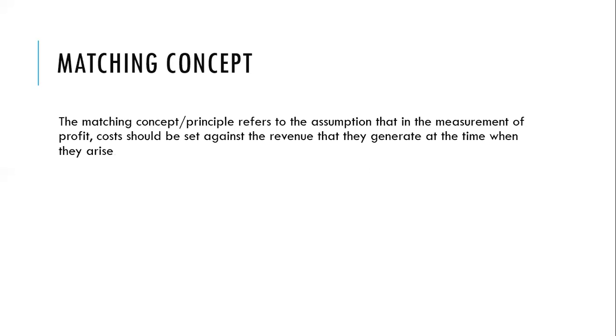We didn't pay cash. Which means if you match revenue in cash against expenses in cash, you will have misled the users of the financial statement. So you need to match the revenue in cash with the expenses in cash plus the expenses on credit. That is what we call accrued expense. That way, the users of the financial statement can know exactly what occurred in that financial year as per revenue and expenses. That is what we mean by the matching concept.